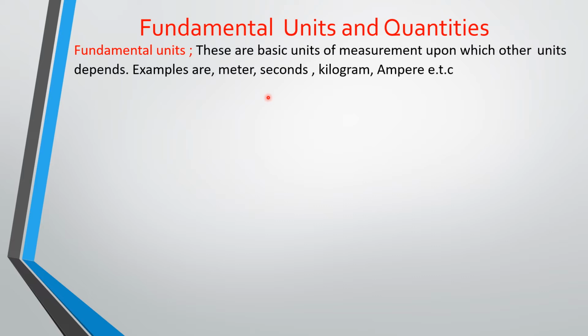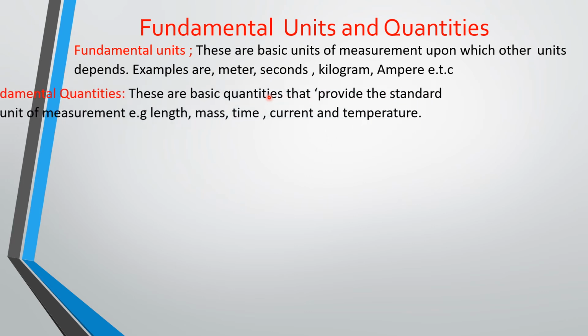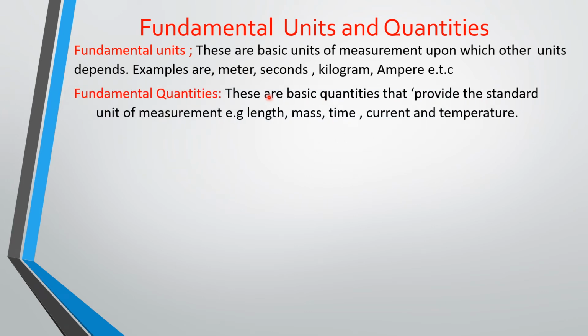Any other units that you have in the universe depend on the fundamental units. Without the fundamental units, there are no other units. Examples of fundamental units are the meter, the second, the kilogram, the ampere, and others. So these are the basic fundamental units.